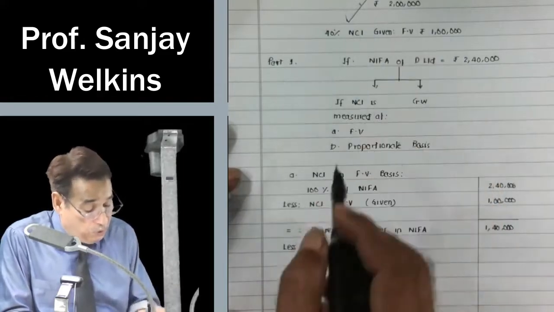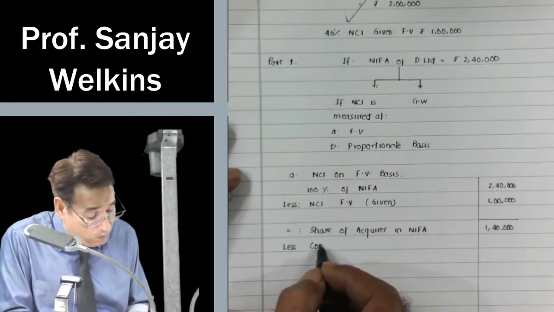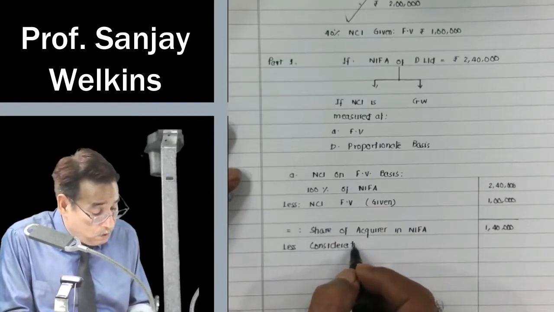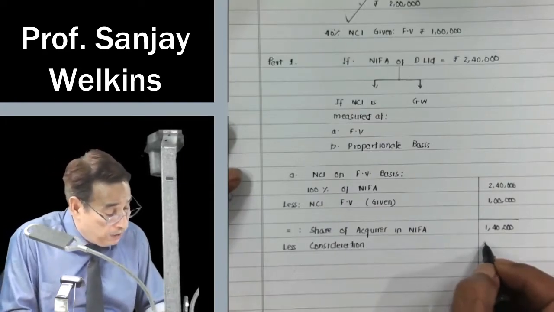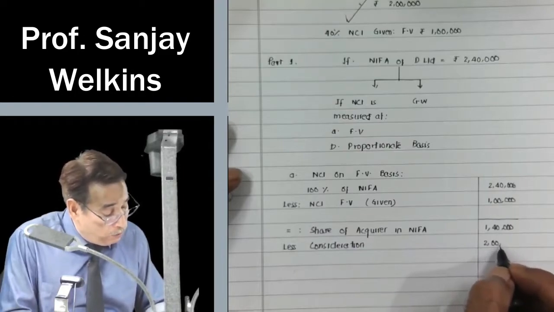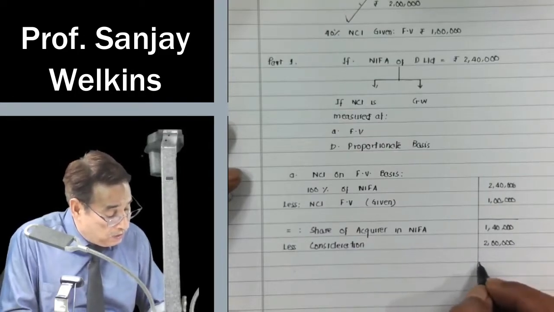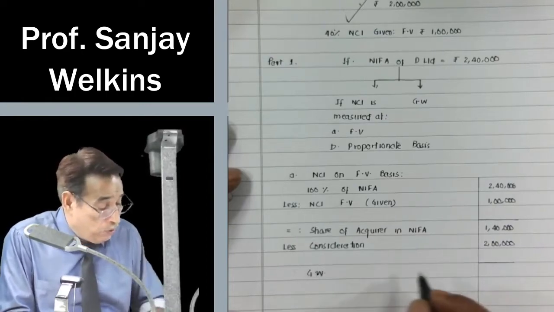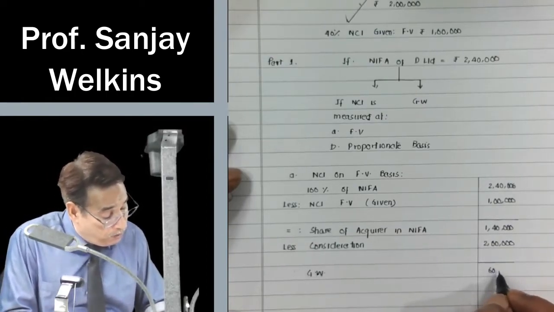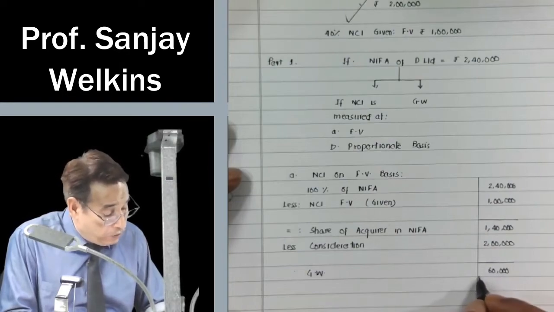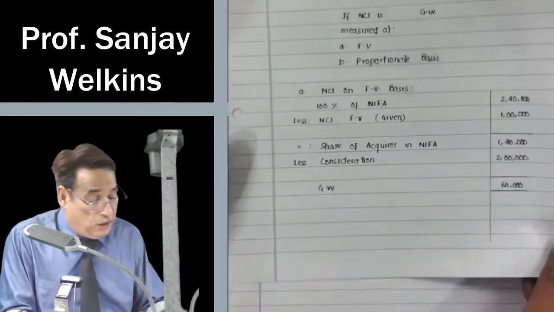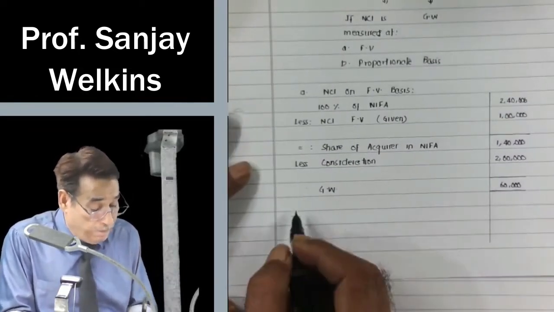It is given, 2 lakh. So consideration is equal to 2 lakhs. Since the amount of consideration exceeds, in this case it will be goodwill and it will be known as group's goodwill. You need not require that, but you need to understand that this goodwill, which will later be reflected in consolidated financials, reflects group's goodwill.